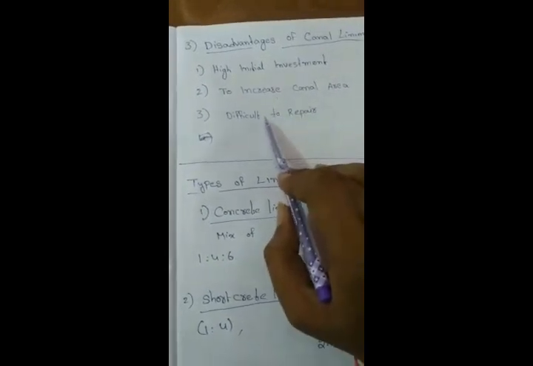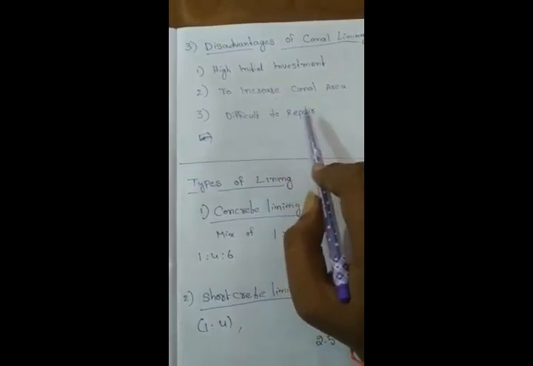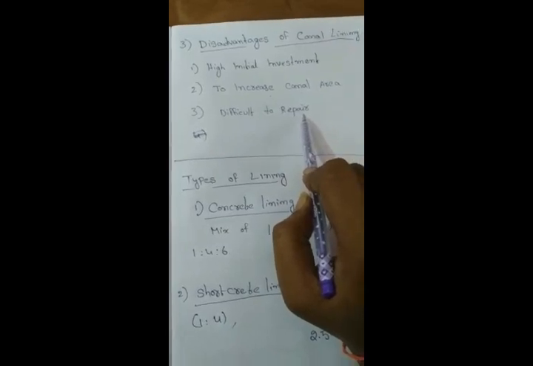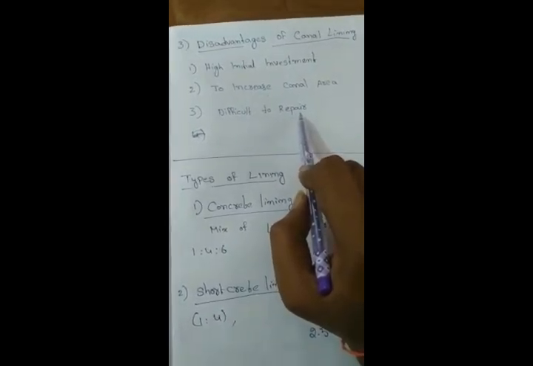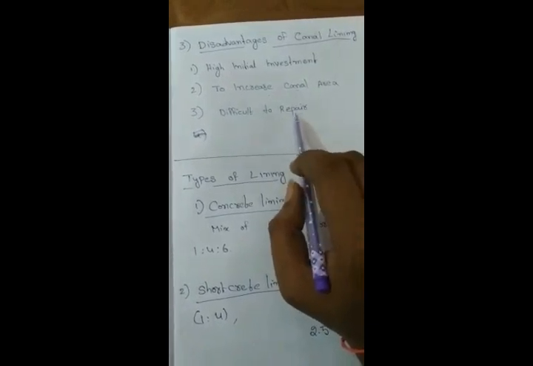At the same time, it will be difficult to repair. Once any repair is needed in the canal area, it will be difficult to repair. These are the main disadvantages regarding lining.